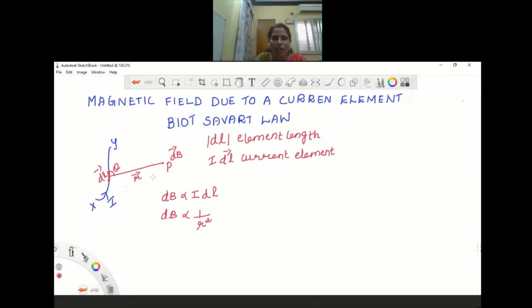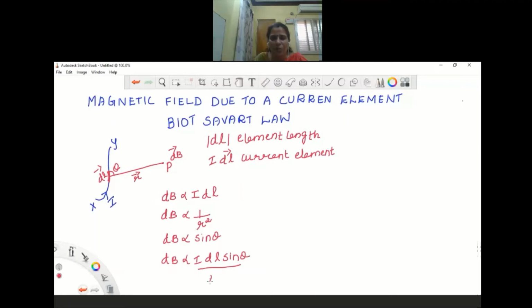Okay. So according to Biot-Savart, the strength of the magnetic field is also proportional to sine theta. What is this theta, children? Theta is the angle between this dl vector and r vector. Okay. So let me combine all the three above proportionalities. I will get dB is directly proportional to IDL sine theta divided by r square.